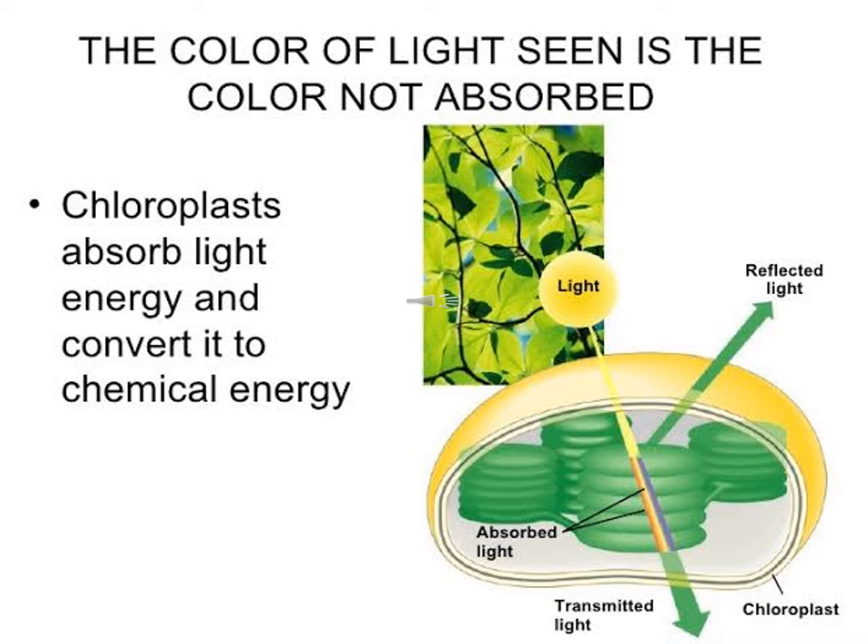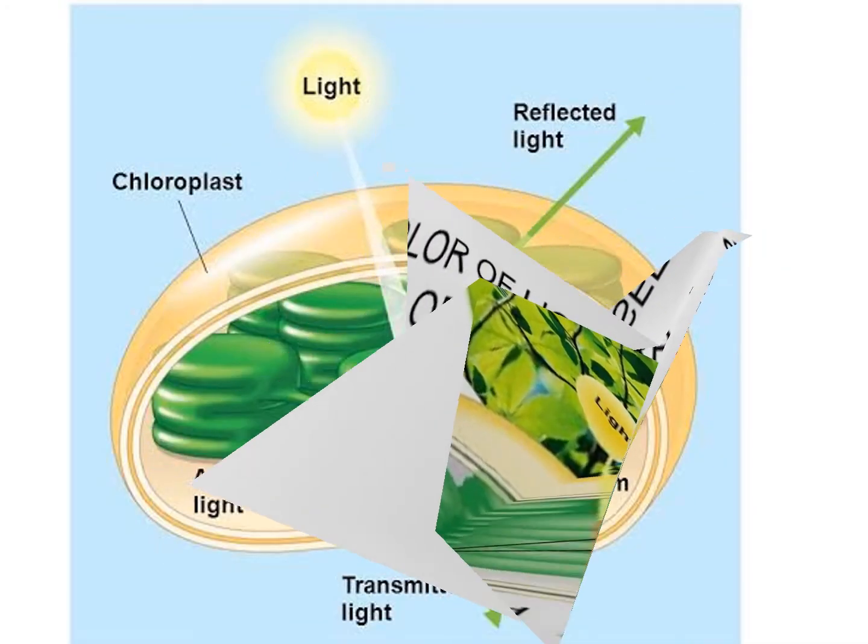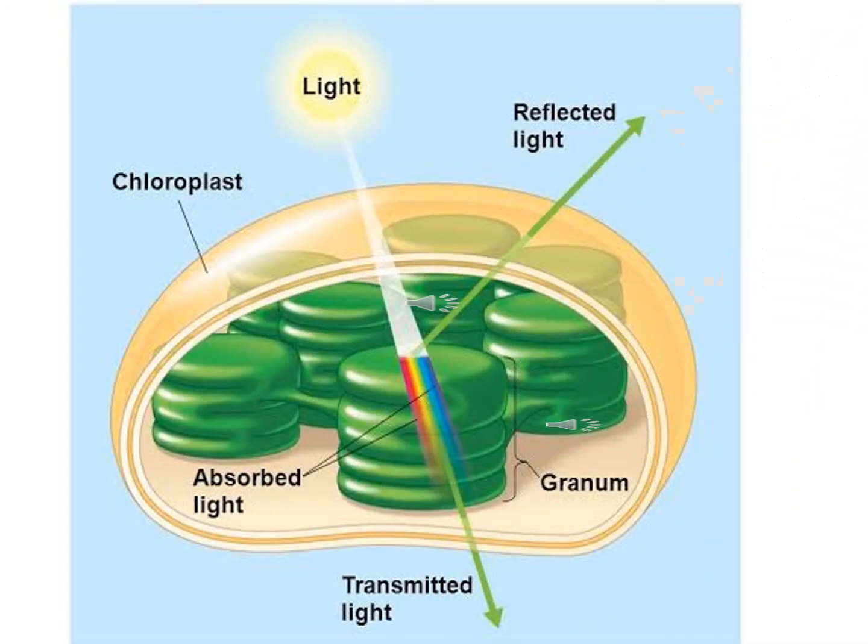Okay, chloroplast absorbs light energy and converts it into chemical energy. Sunlight is the light energy, and then it is converted into chemical energy when it reaches the chloroplast. So the summary is, why are plants green? The light which reflects back from the plant is green, and we see that plants are green in color. Sunlight energy is absorbed by chlorophyll. It is then converted into chemical energy which drives the photosynthetic process.